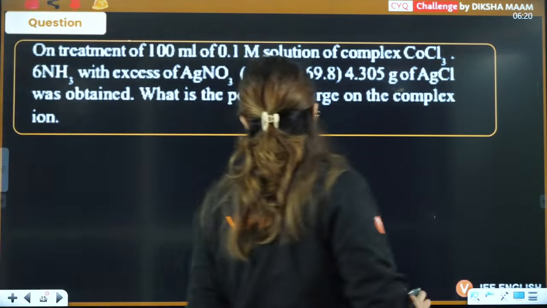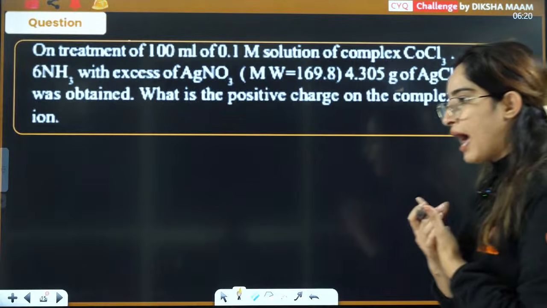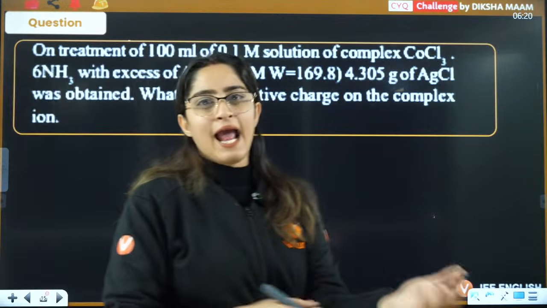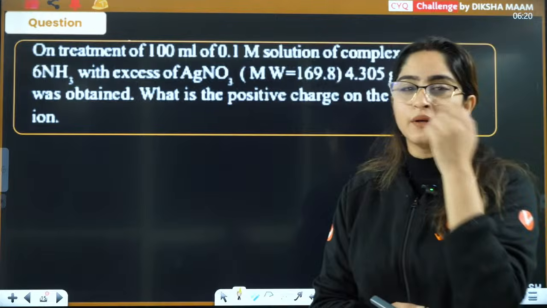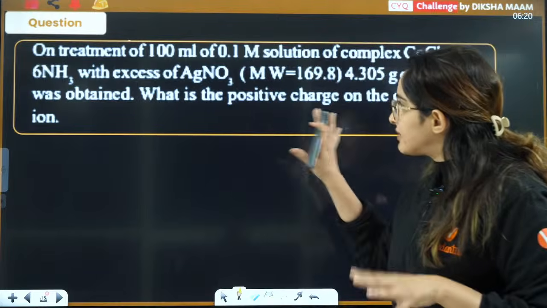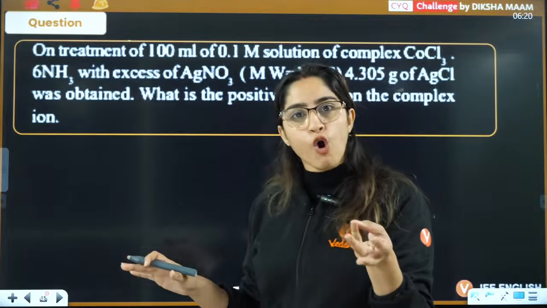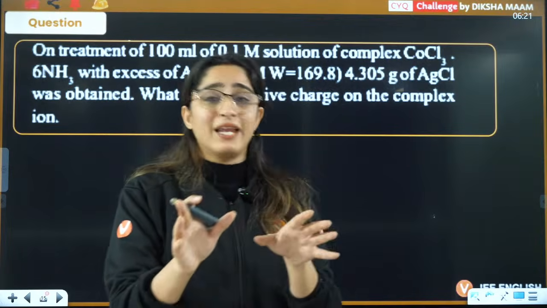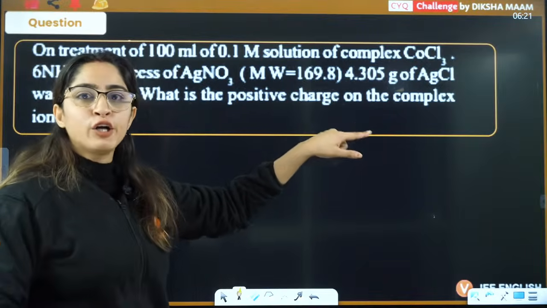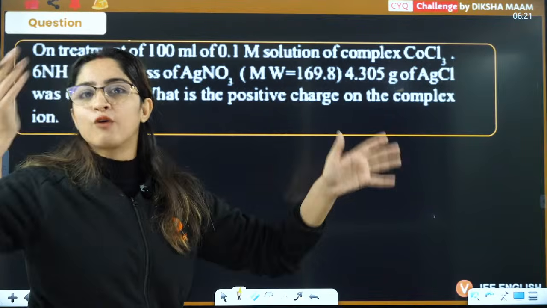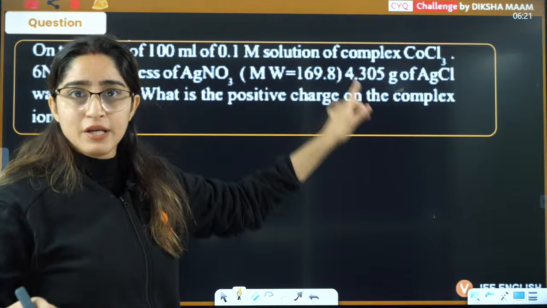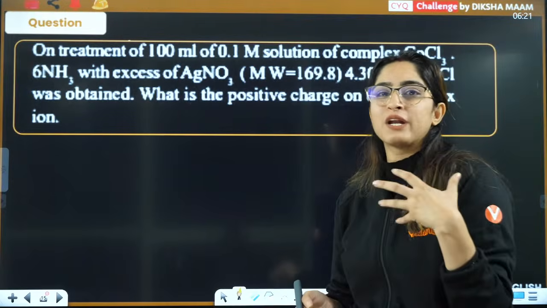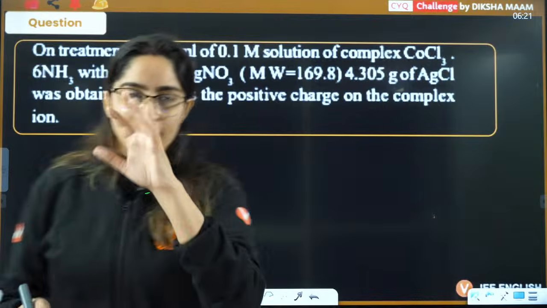Next is a question where mole concept is involved, and it is based on Werner's theory. This kind of question, where mole concept is involved with either organic or inorganic chemistry, is very important. These are not out of the box. It's quite a simple question, but some students might get stuck on the concept involved here. So let's see this.